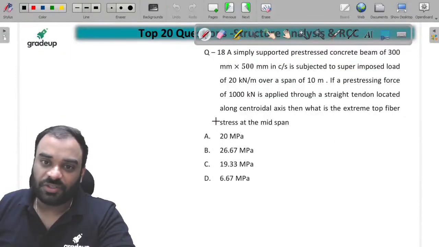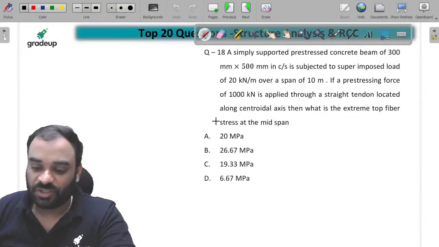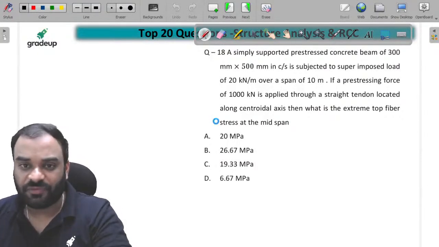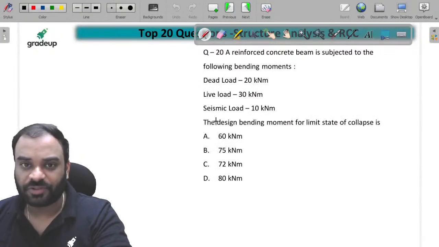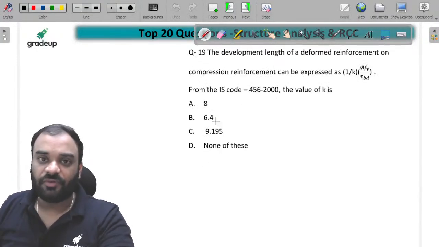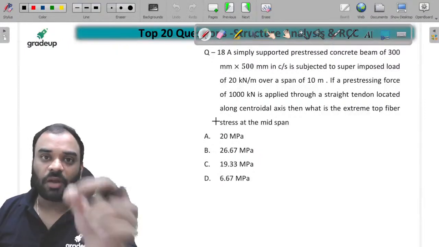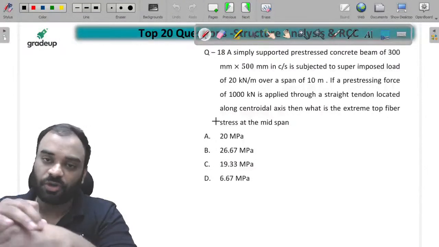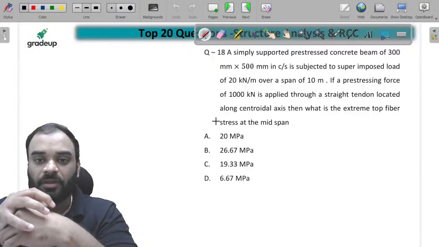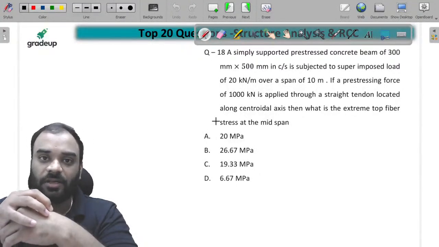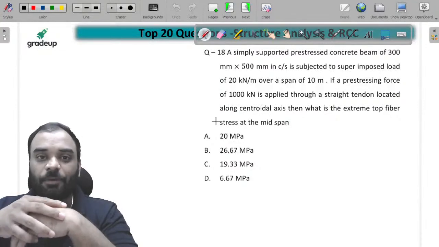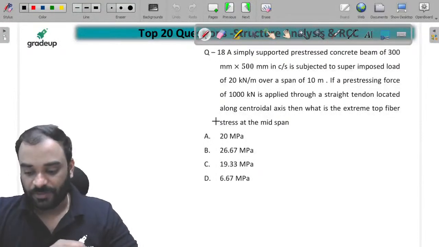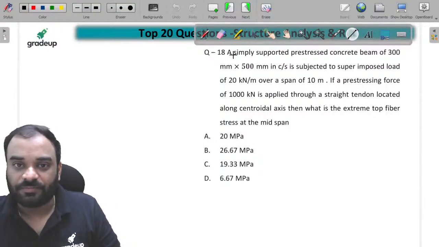Next question, guys. We have 3 questions left. We will solve quickly. Then we will close this lecture, and we will meet tomorrow for a new session of environmental engineering and engineering mechanics. Tomorrow I will bring the questions of environment and engineering mechanics for your BARC and ISRO as well as AAI. So be ready at 10 PM daily, guys, right? We will cover these types of problems in the upcoming session. The environment and mechanics ones we will cover tomorrow, okay? Tell me the answer for this question.